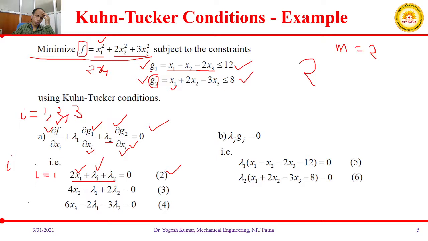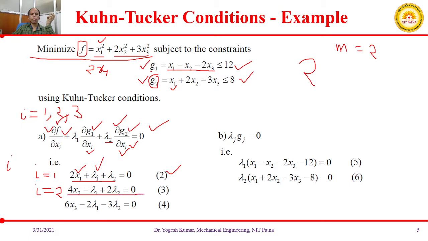Similarly, we have calculated for i equal to 1. Now you need to calculate for i equal to 2. If you repeat this process for i equal to 2, you will take the partial derivative of your given function with respect to x2, plus lambda 1 into partial derivative of g1 with respect to x2, plus lambda 2 into partial derivative of g2 with respect to x2.